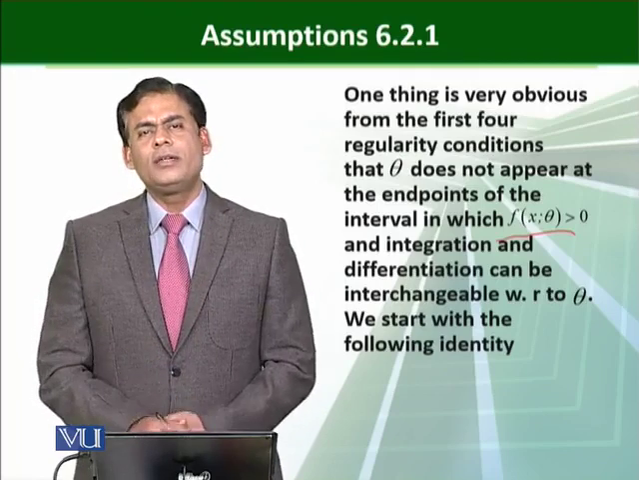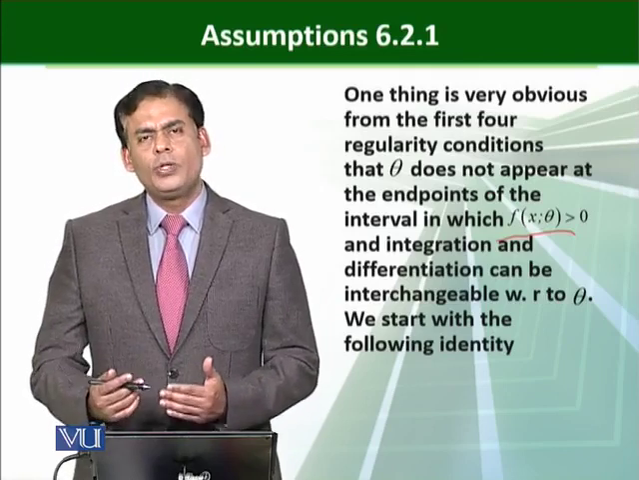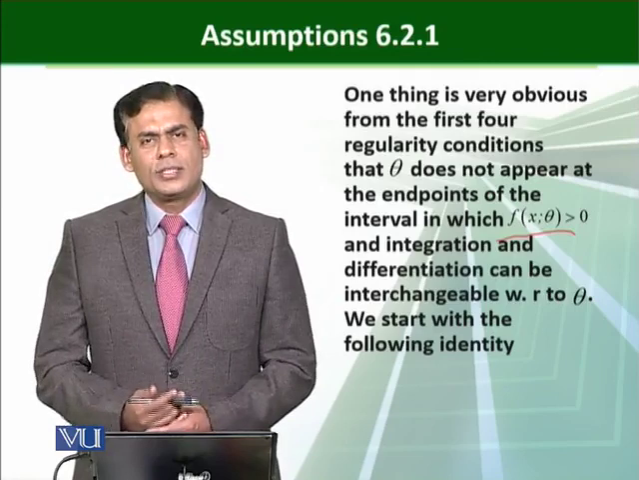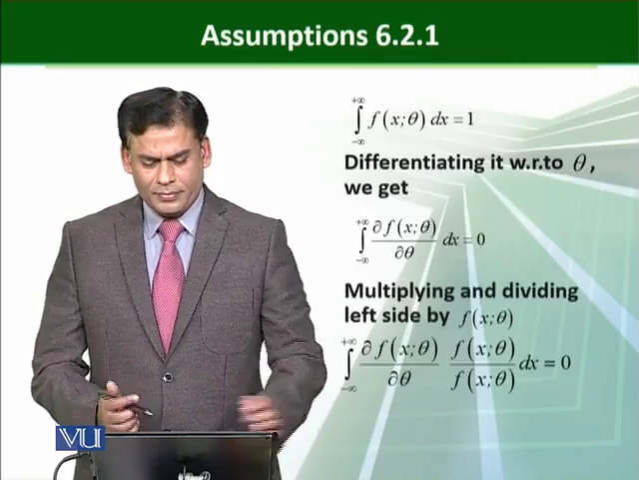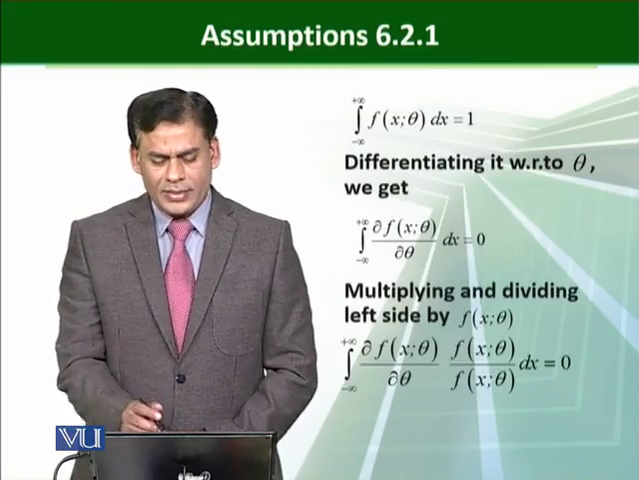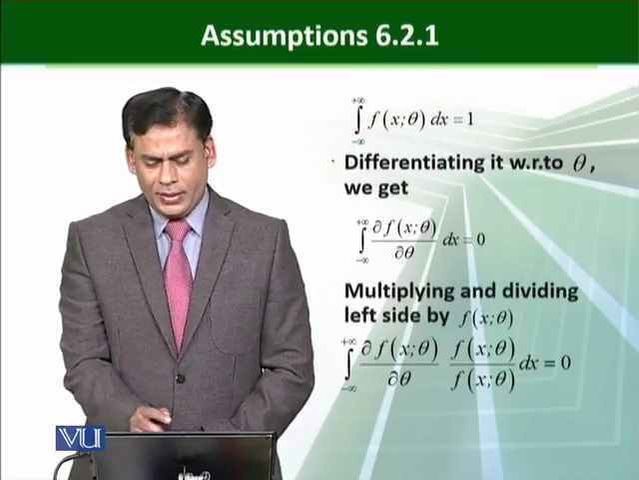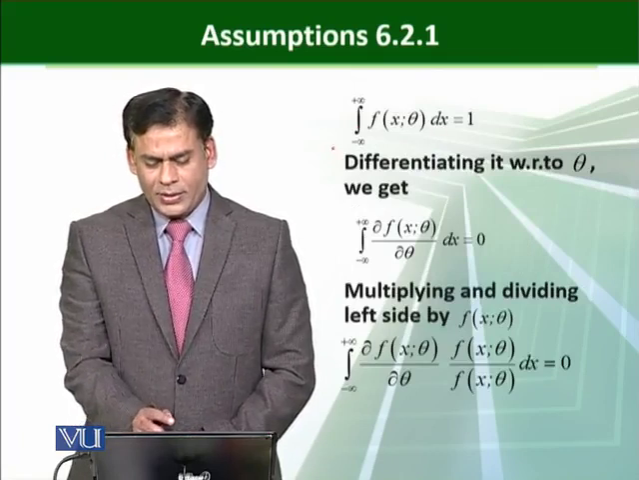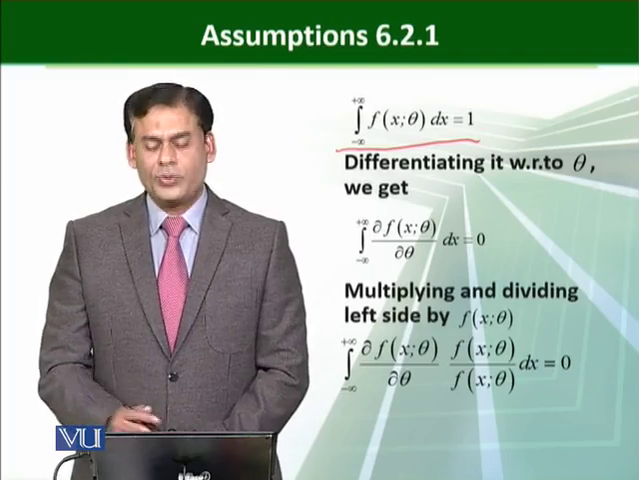The basic objective of this assumption is that we find an identity which we can use in further discussion. So we start with the following identity, that is a simple probability density function, that is, the integral from minus infinity to plus infinity of f of x dx is equal to 1. So we start by differentiating it with respect to theta.